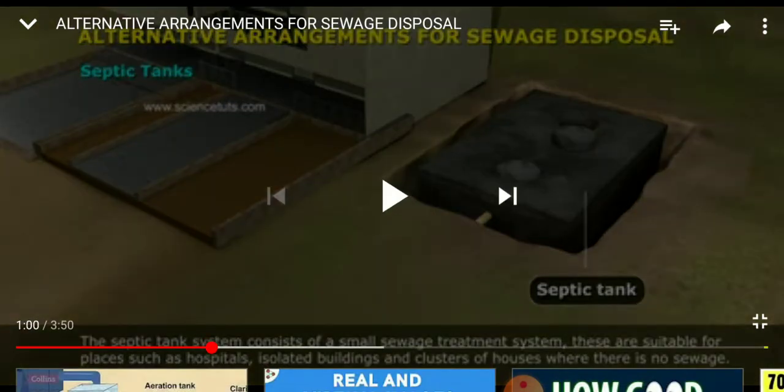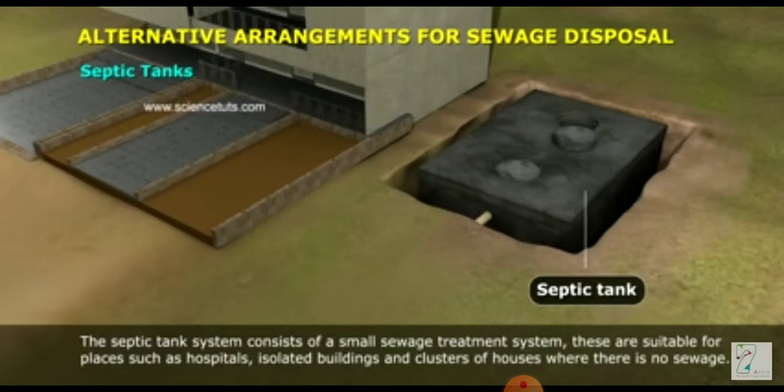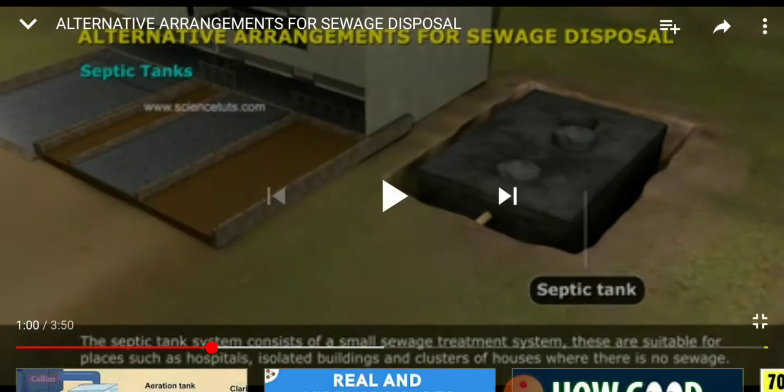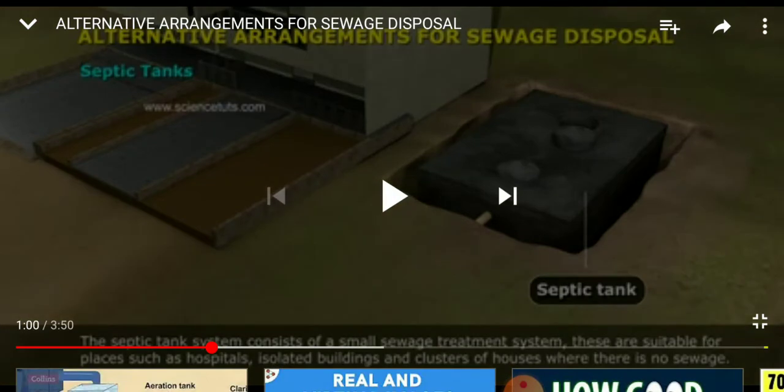It consists of a cemented tank, as you can see in this animation, with 3 chambers, and the waste is decomposed through bacterial activity and the wastewater is allowed to seep into the soil. We should plant eucalyptus trees along with the sewage pond as they absorb the wastewater rapidly and release pure water vapors into the atmosphere.